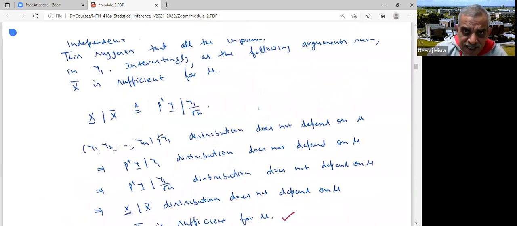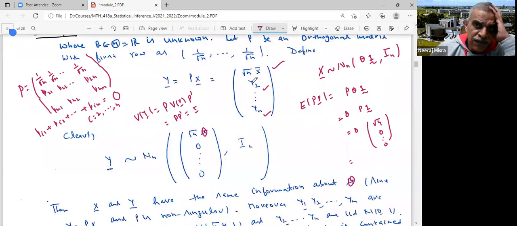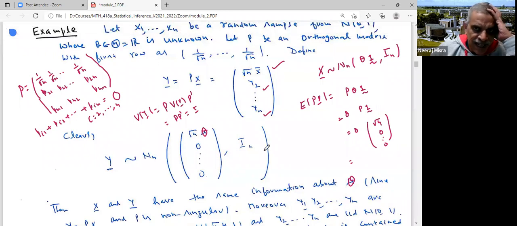Now this example suggests how to generate the original sample given the value of x bar. How do you generate the original sample? You generate n independent normal variables. The first one is from normal(root n theta, 1), and the second, third, up to the nth are all from normal(0, 1), because they are IID. They are independent. The first one is only normal(root n theta, 1); the rest are from normal(0, 1). They are independent, so I can generate observations from this.